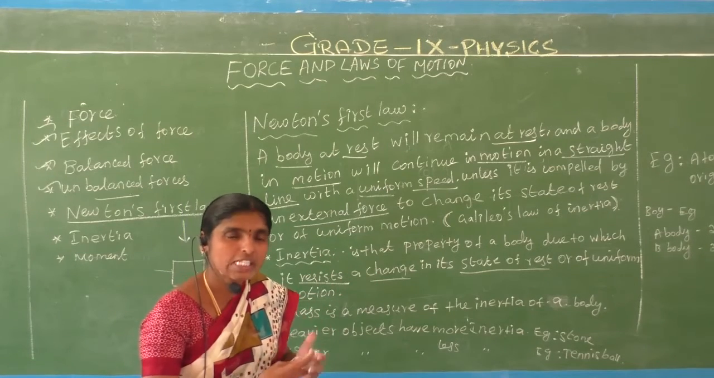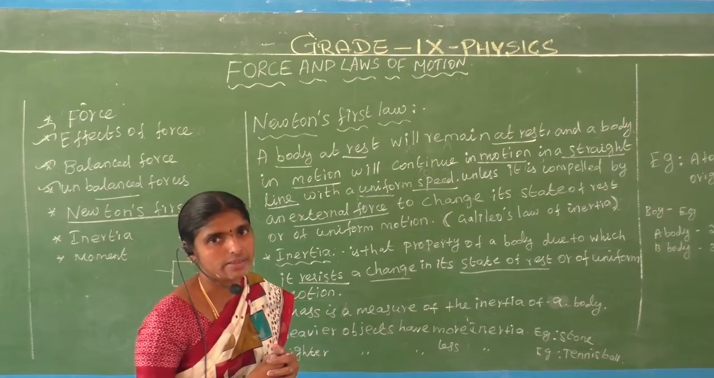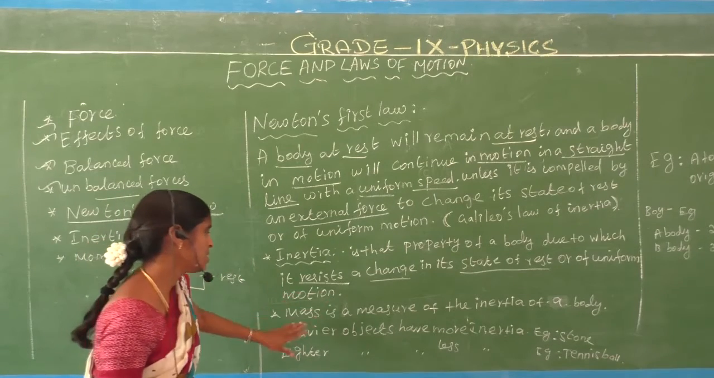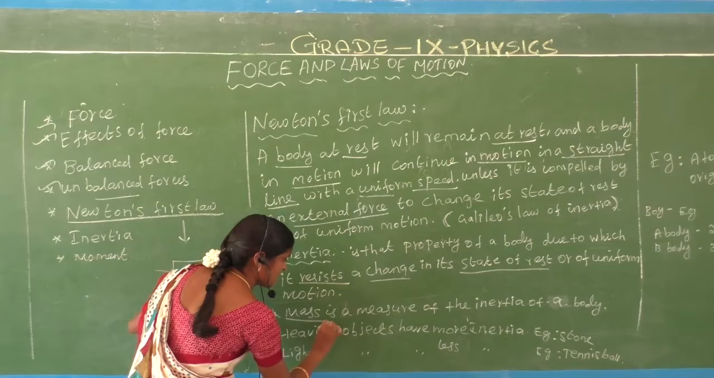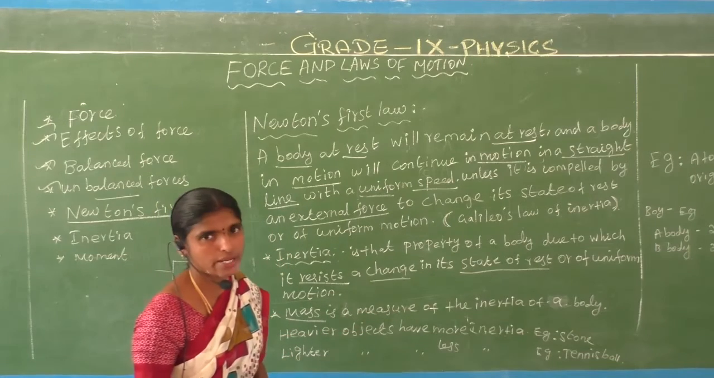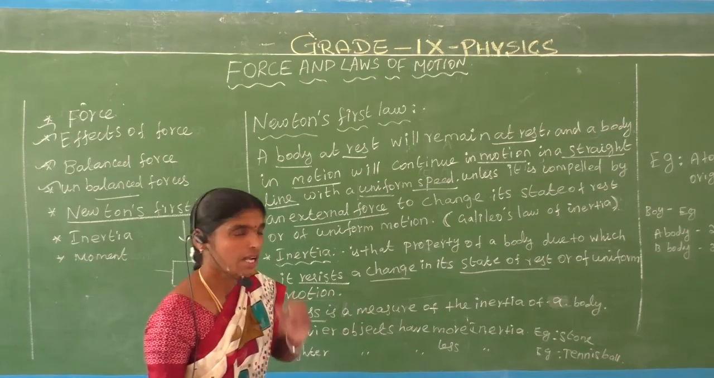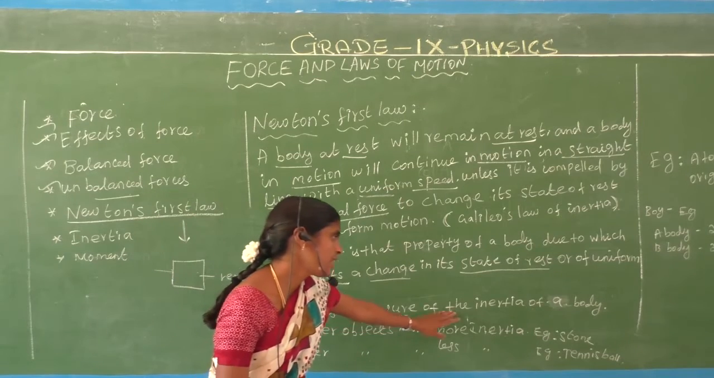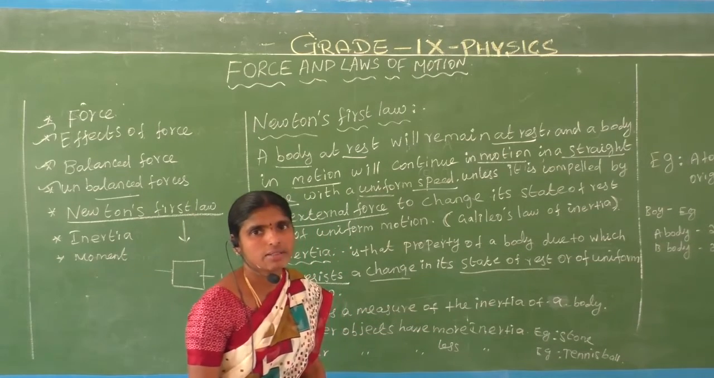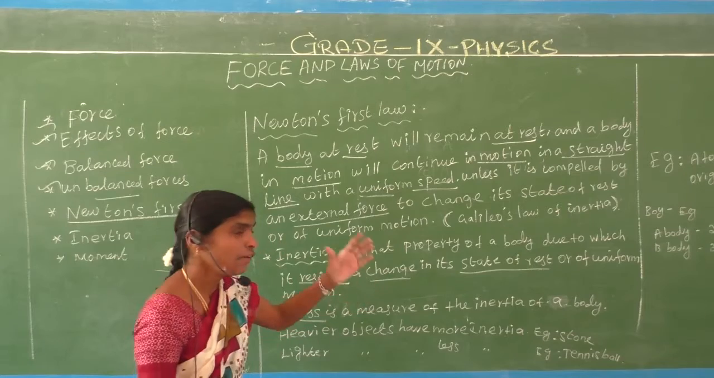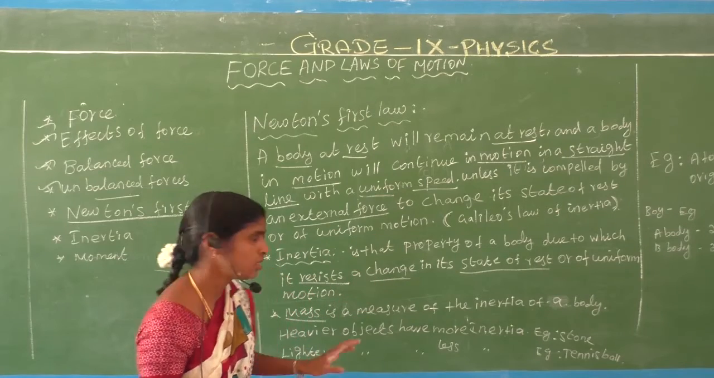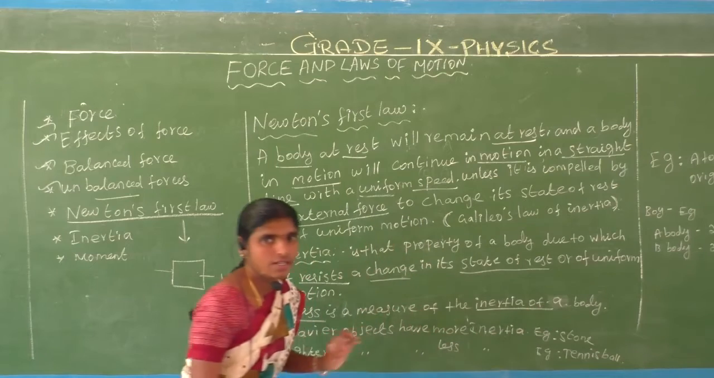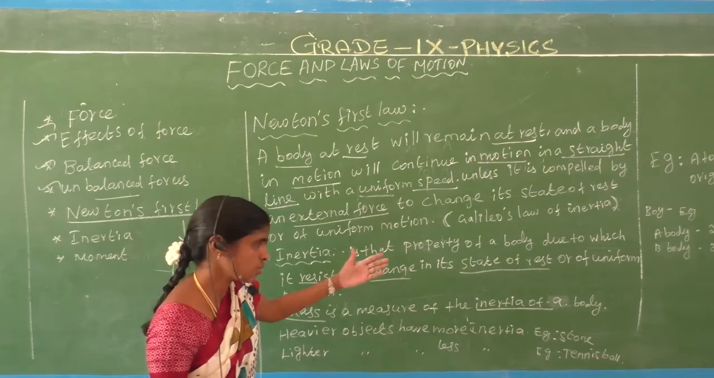Okay, Newton's first law is also called the inertia. Are you understand? Okay, next, inertia is mass, which is nothing but the mass is a measure of the inertia of a body. Mass means which is nothing but the weight of a body. Mass is the measure of the inertia of a body. Are you understand? We will discuss one by one.